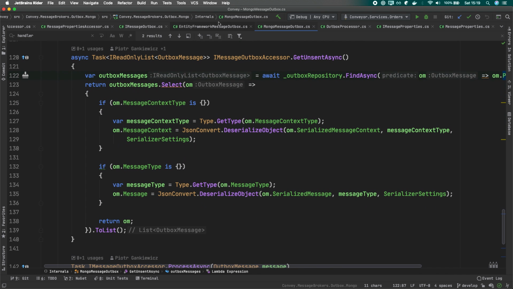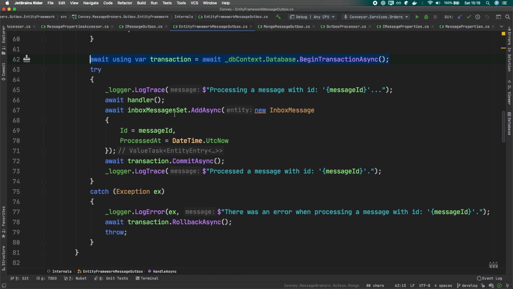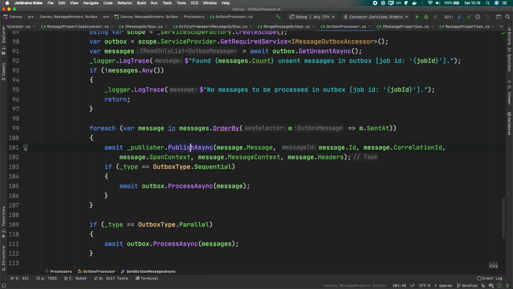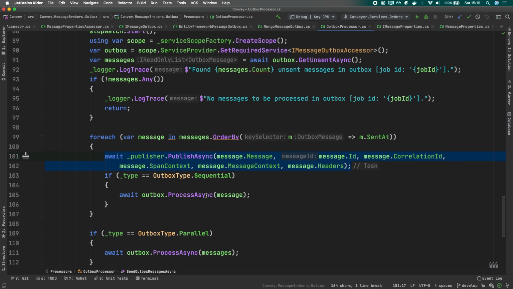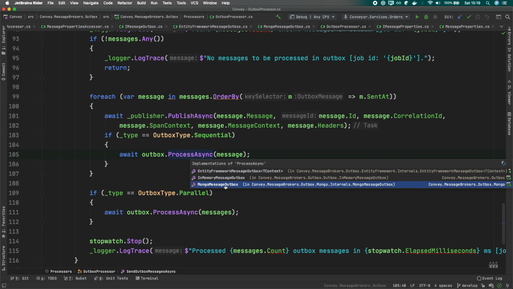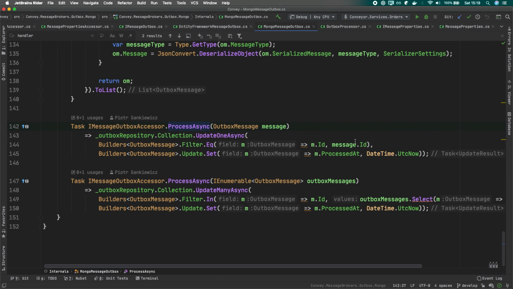It will return all of these unprocessed or unsent messages, and our Outbox processor here will just use this underlying bus publisher to send the messages. So this is the place in which our message will actually be sent to RabbitMQ or any other provider. Right after we publish the message, we need to update the Outbox so the message will be marked as processed. We can update them one by one or in parallel. So here we are just calling process async, and again, depending on the underlying database, for example with MongoDB, we are just saying update the message with this ID and set the processed date to the current date.